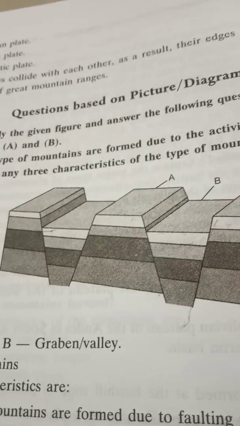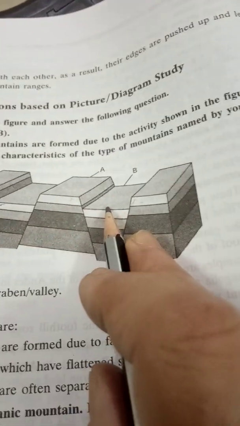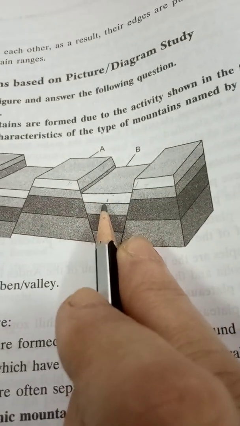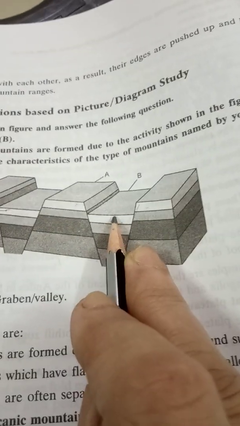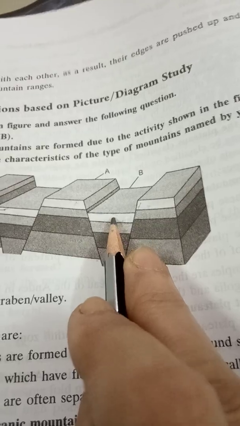The highland is known as a block mountain or a horst, whereas the lower land is known as a graben. It is known as a graben or a valley, which is created in between. So you can see the figure. I've already sent it across to be drawn by you.